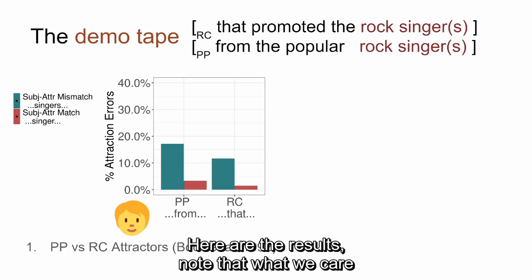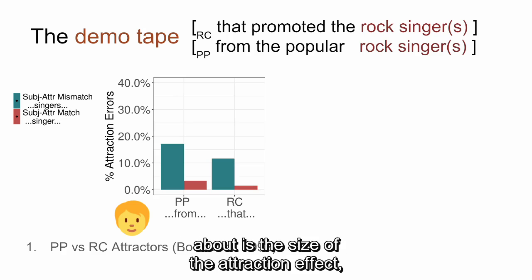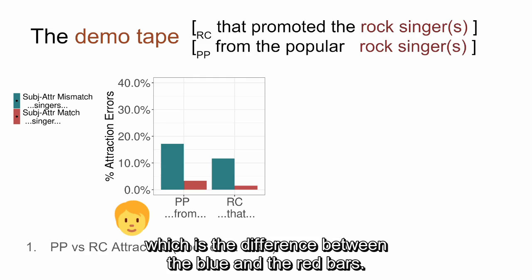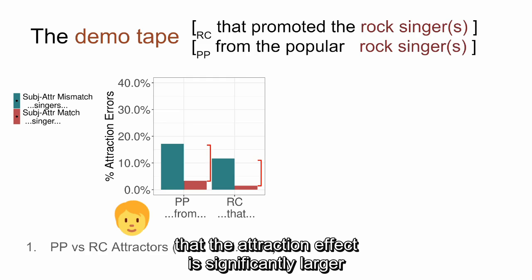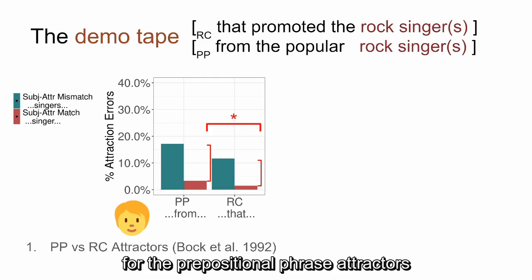Here are the results. Note that what we care about is the size of the attraction effect, which is the difference between the blue and the red bars. And the crucial result here is that the attraction effect is significantly larger for the prepositional phrase attractors than for the relative clause attractors.